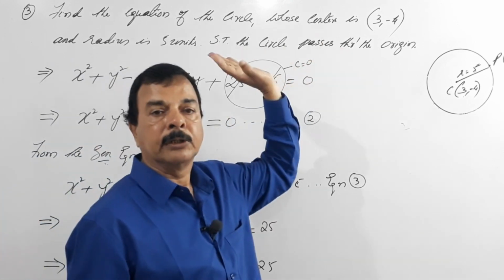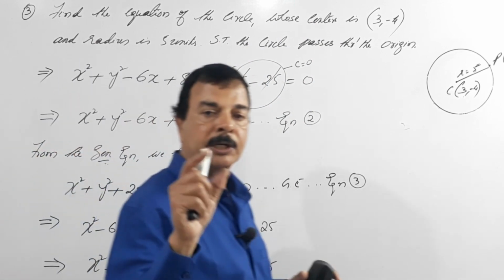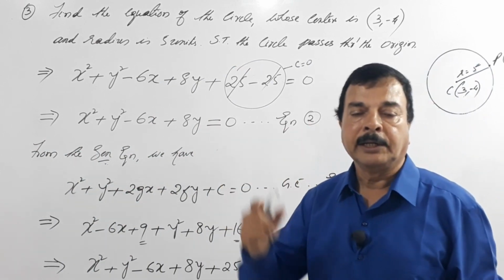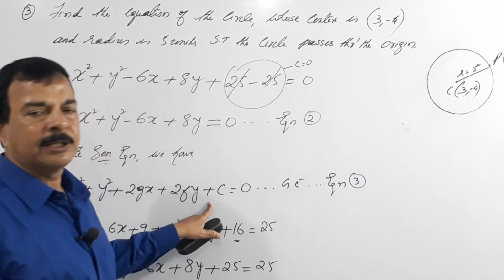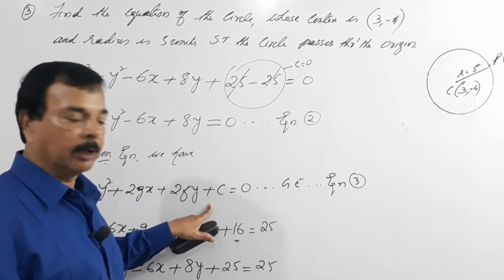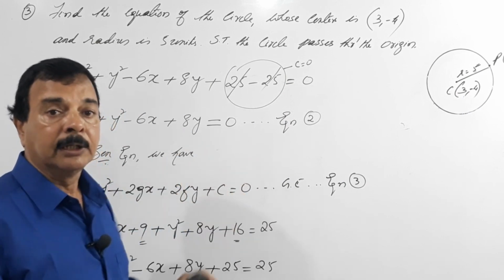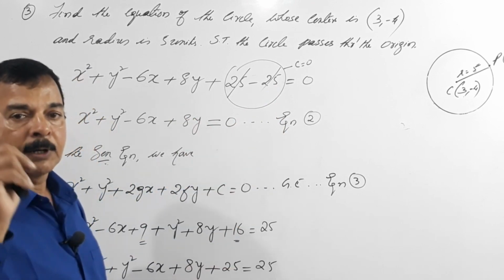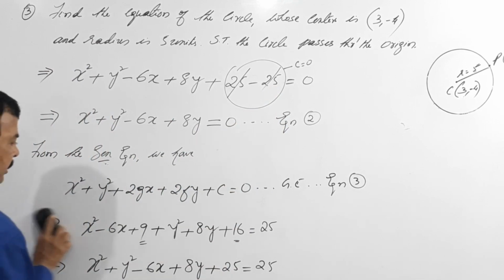So it means to say that since we do not have a constant term in this equation, it is definitely passing through the origin. So what you have to write in the examination: since we do not have a constant term c in the equation, it means that it is definitely passing through the origin. In the event we had minus c or plus c, whatever constant we had got, minus 25 or minus 10 or plus 42, whatever it is, then it would not have passed through the origin. Since we do not have a constant term in this equation, it is passing through the origin. So make a note.